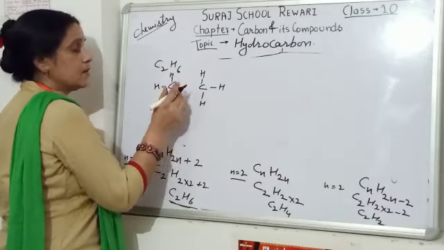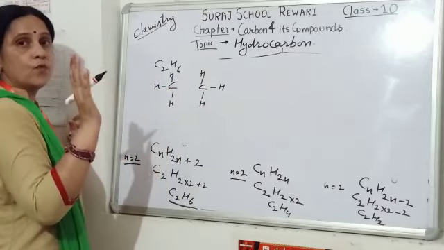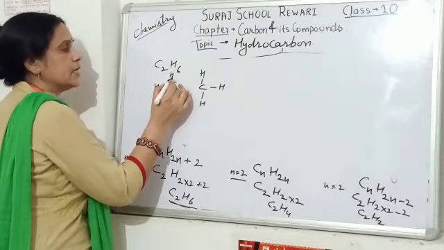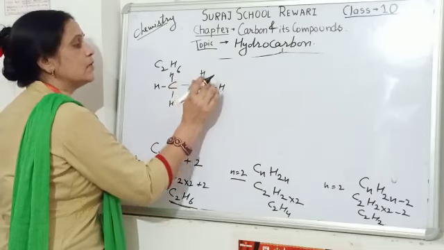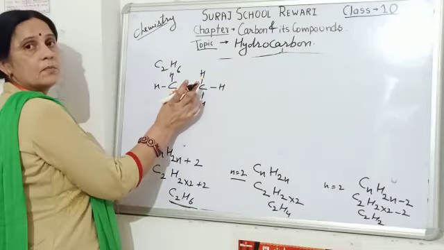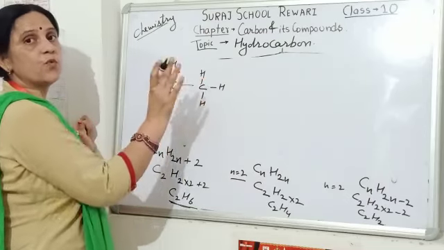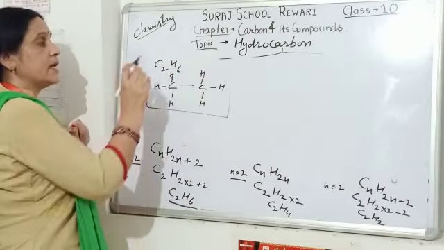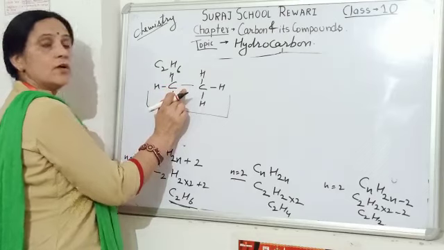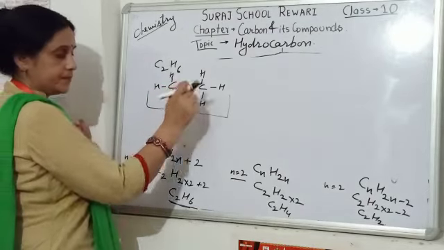Between the 2 carbons, we know that carbon has 4 valencies. So 1, 2, 3, 1 is left, that is here. 1, 2, 3, 4. Both the 2 carbons completed their 4 valencies, and it is the alkane. The name is ethane, where the single bond is between carbon and carbon.